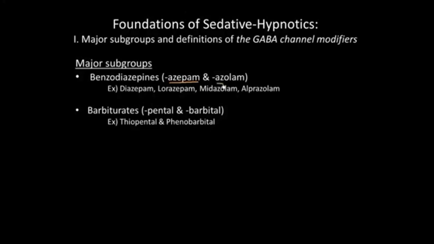Next, the benzodiazepines not having active metabolites are oxazepam and lorazepam. These two drugs do not have active metabolites.